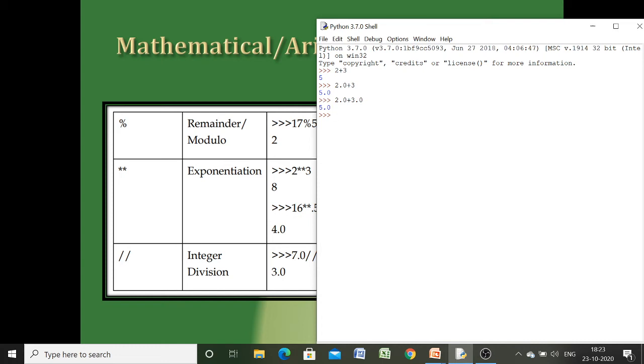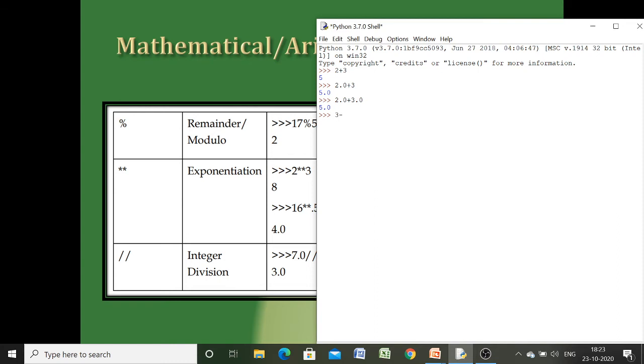This type of conversion done by the interpreter is known as implicit type conversion. We need not write any extra code for this conversion. It is done automatically. Implicit means done automatically by the interpreter. That's why it is known as implicit type conversion.